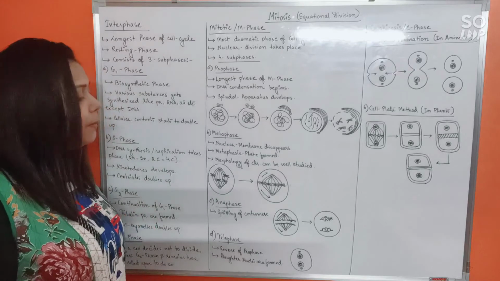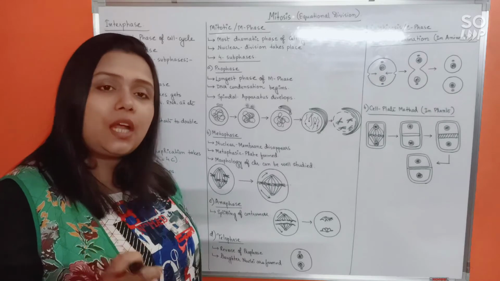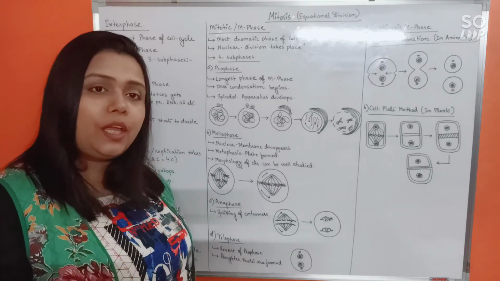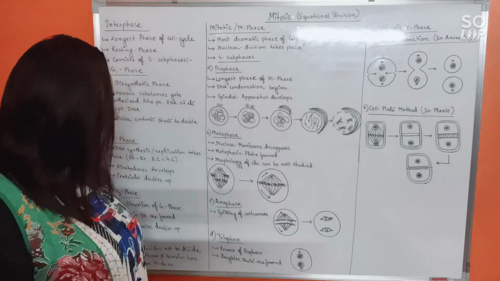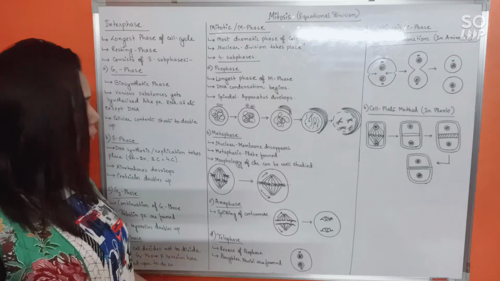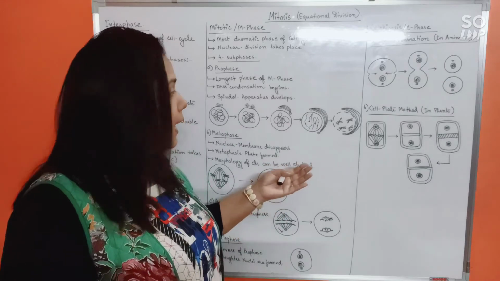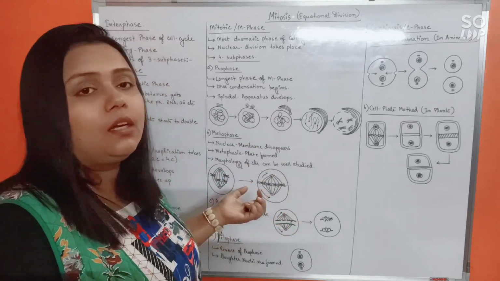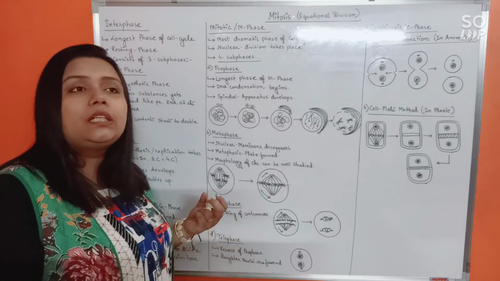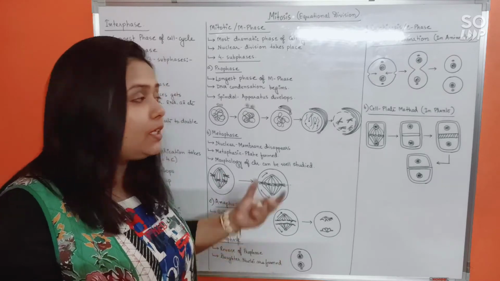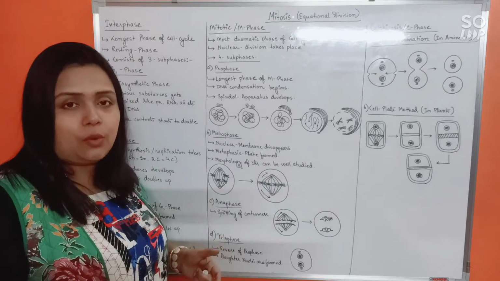Alright. Do remember also, anaphase is the ideal phase to study the shape of the chromosomes. Okay. To study the shape of the chromosome, the ideal phase would be anaphase. Understood? Next is telophase. Telophase is the reverse of prophase. Whatever happened in the prophase, like the nuclear membrane disappears, the cell organelles disappear, the nucleolus disappears, the nucleoplasm loses its viscosity, the DNA from chromatin state becomes chromosome. So all of that will be reversed now in the telophase.